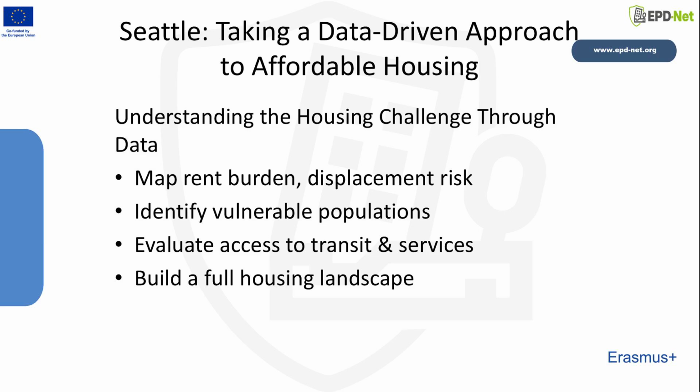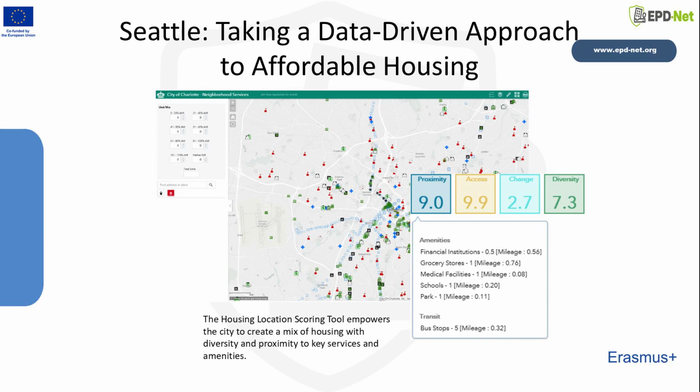planning decisions. This slide shows Seattle's housing location scoring tool, one of the city's most important decision support resources. The tool evaluates neighborhoods based on their proximity to transit, jobs, healthcare, schools, parks, and other essential amenities. It empowers planners to identify opportunity-rich areas where affordable housing will support long-term stability, mobility, and community well-being. In short, it helps determine not just where housing can be built, but where it should be built to achieve